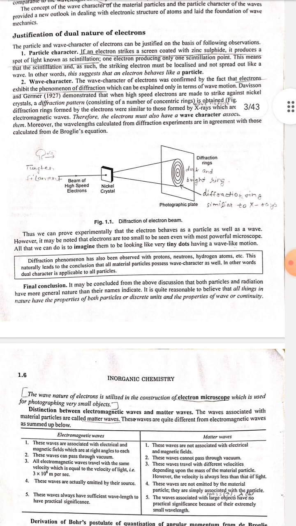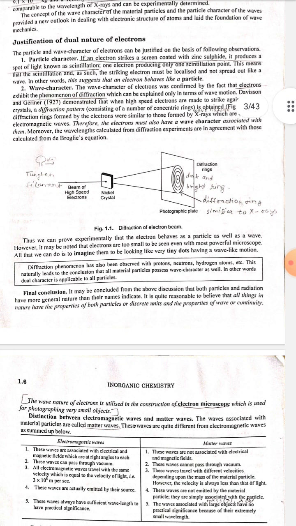All that we can do is to imagine them to be looking like very tiny dots having a wave-like motion. Diffraction phenomena have also been observed with protons, neutrons, hydrogen atoms, etc. This naturally leads to the conclusion that all material particles possess wave character as well. In other words, dual nature is applicable to all particles.